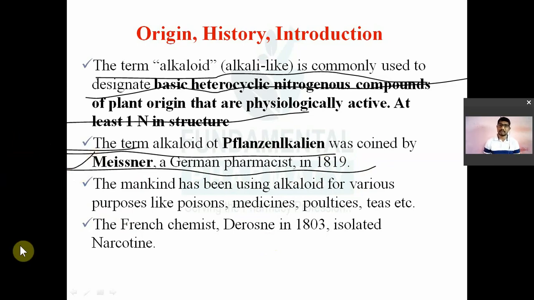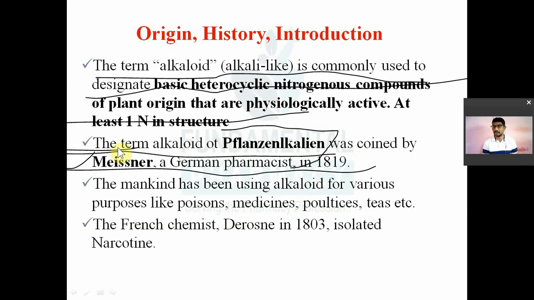He designated alkaloids first as plant alkali. So it was the first name given by Meissner, and then the name alkaloids was derived from this plant alkali.